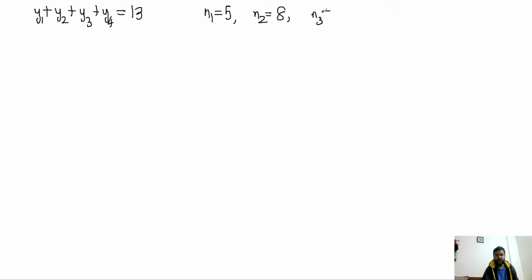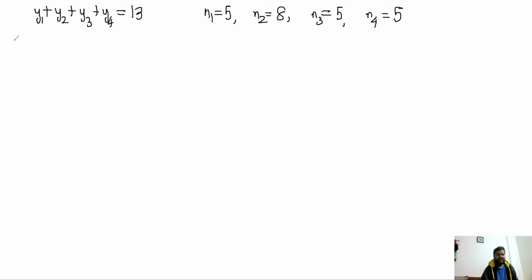So let's think of the number of ways in which you could have one of the variables exceeding their restrictions. The basic equation is this: y1 plus y2 plus y3 plus y4 is equal to 13, and n1 is equal to 5. These are the lowest values when you exceed or break the condition of the problem. n3 is 5, n4 is equal to 5.